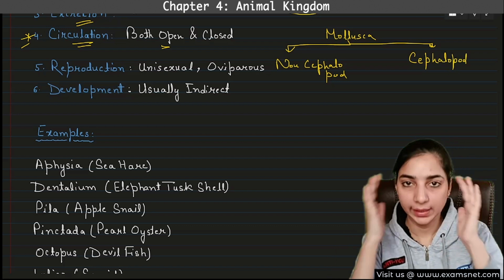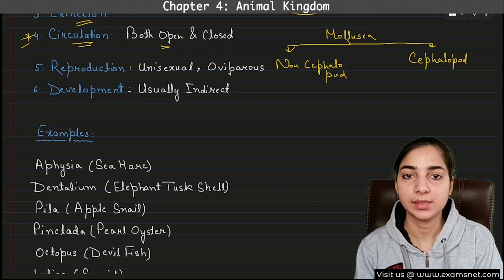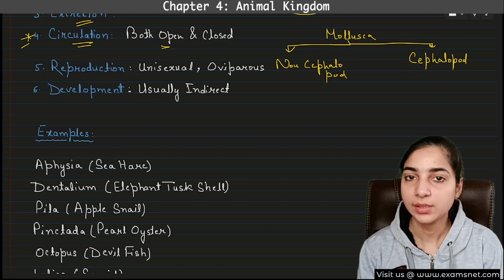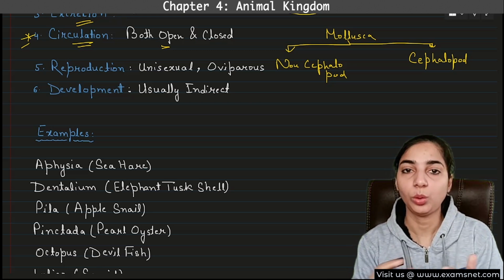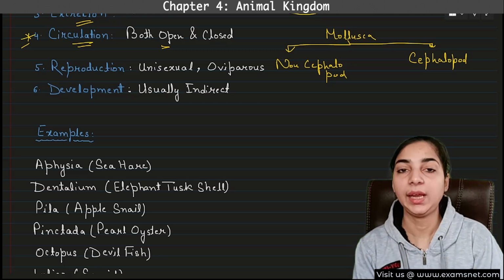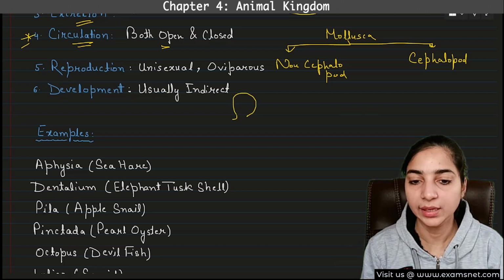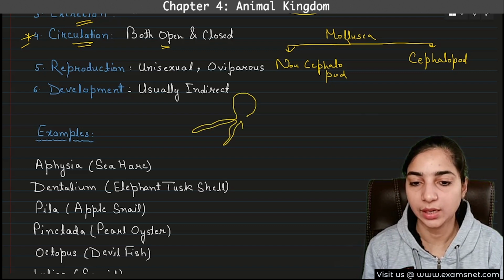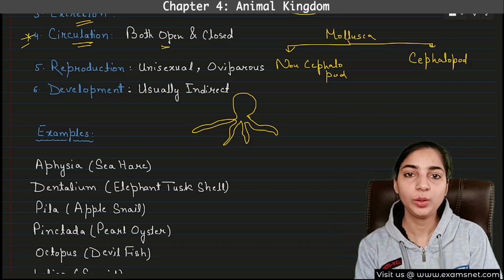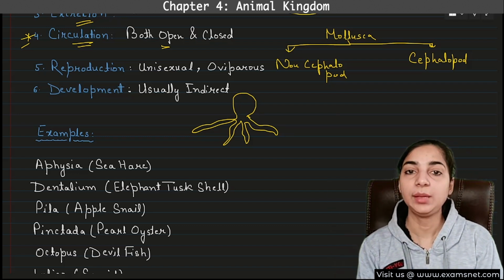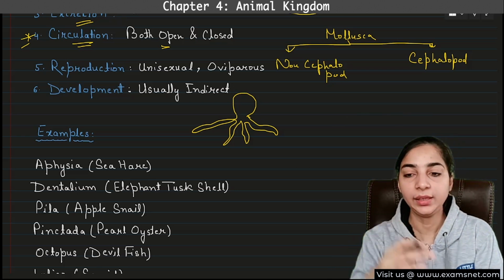Cephalo is related to head. Okay. So cephalo means head and pod means legs. So there are some mollusks in which the head and the leg is attached. If you see them, you will not find anything in between head and leg. For example, octopus. If you look at the octopus, it is the head, and from here only the legs will start, right? So can you see that the head and the legs of the octopus are attached? So this type of mollusk are known as cephalopod mollusk. They have attached head and leg.